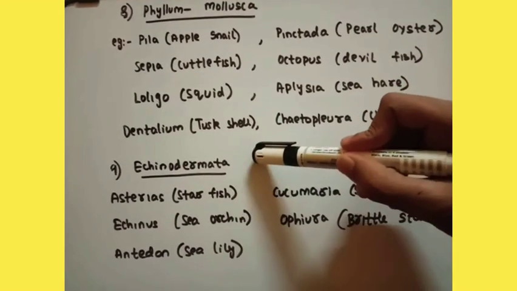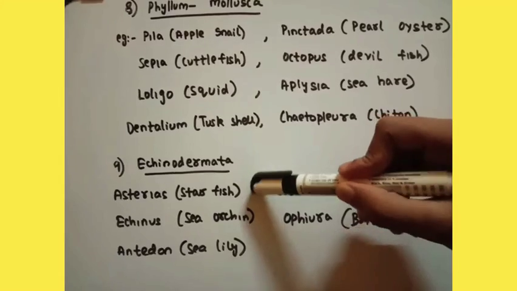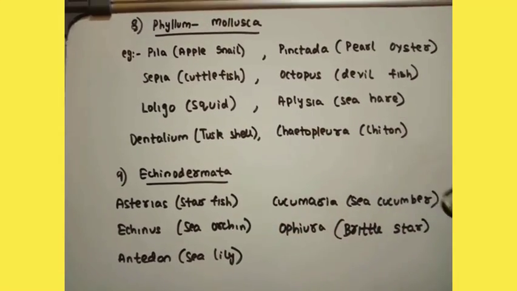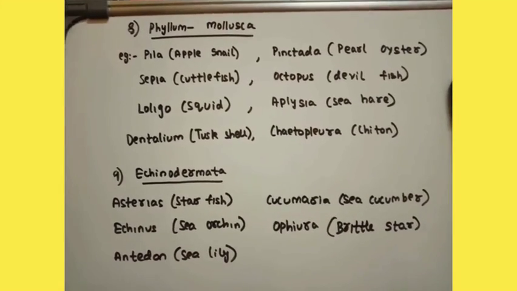Let's go to the 9th phylum, Echinodermata. We have 5 examples: Asterias, starfish, Echinus, sea urchin, Antedon, sea lily, Cucumaria, sea cucumber, Ophiura, brittle star. You can take a screenshot by pausing the video. So let's go to the last 2 phyla, the Hemichordata and the Chordata.